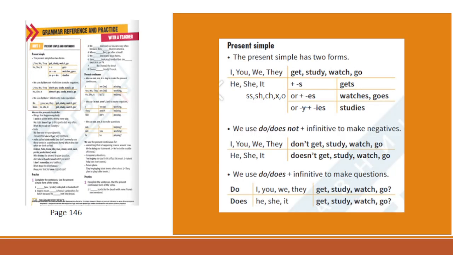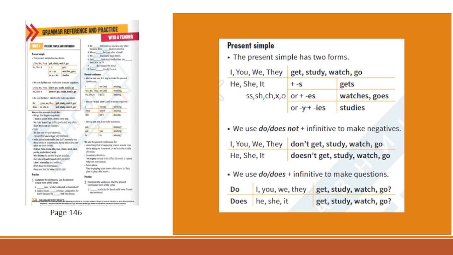So let's start. Present simple has two forms. I get, you study, we watch, they go. We use infinitive with I, you, we, and they. With he, she, it, third person singular, we use ending s. He gets.